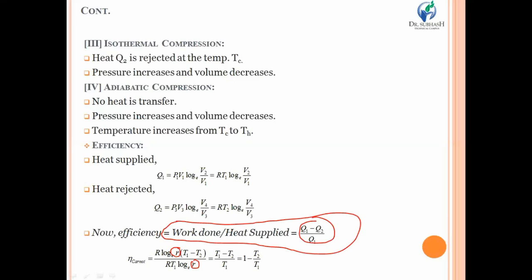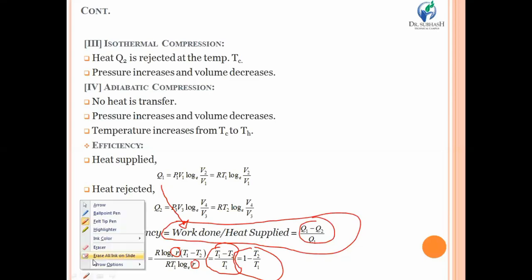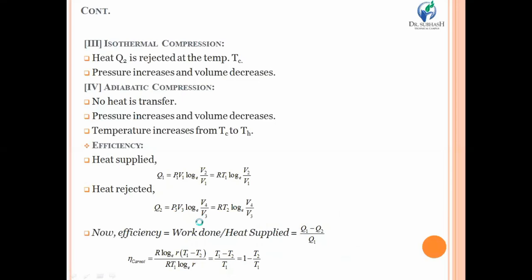Basically, R is the compression or expansion ratio. If you put the values of Q1 minus Q2 over here, at the end you will have R T1 minus T2 into log V2 upon V1. So ultimately R stands for the compression or expansion ratio. By solving that relation, ultimately you get T1 minus T2 upon T1, and for simplification, it gives us the relation 1 minus T2 upon T1. So this is the equation for the efficiency of the Carnot cycle.